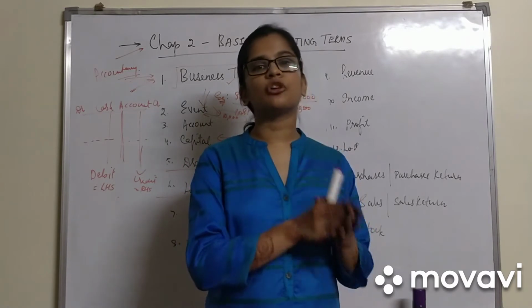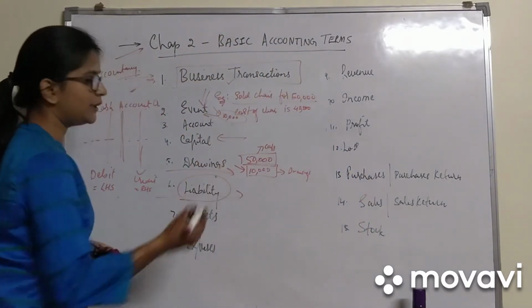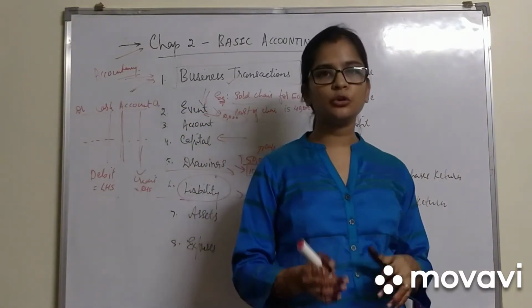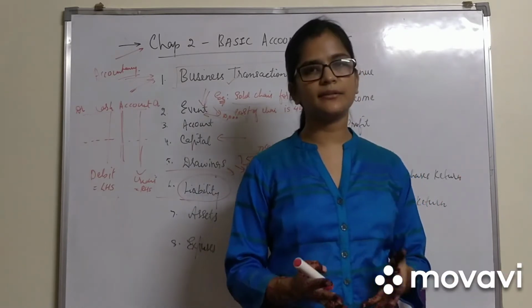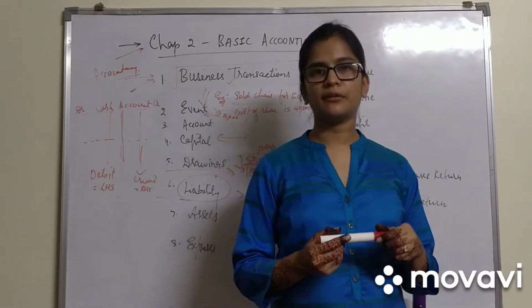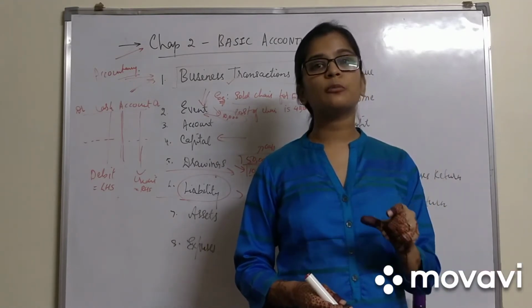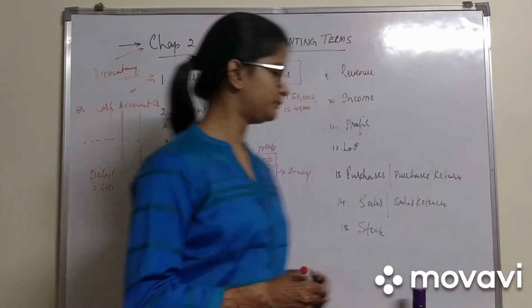You are liable to the shopkeeper. So the liability is nothing but responsibility or paying back. The amount which is due by the business to the third party is the liability. So say for example 20 rupees you had to give it to the shopkeeper. So 20 rupees is the liability to you, to the shopkeeper.